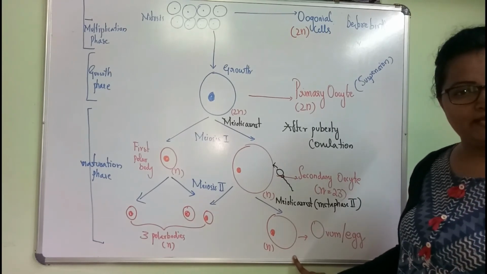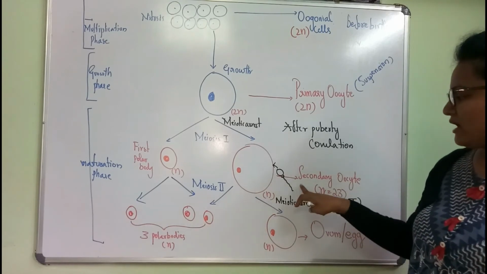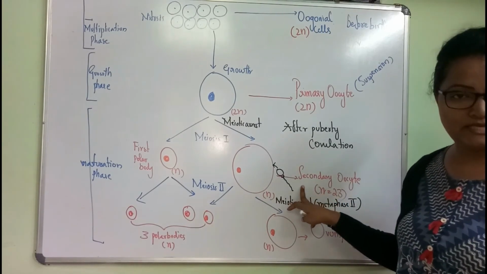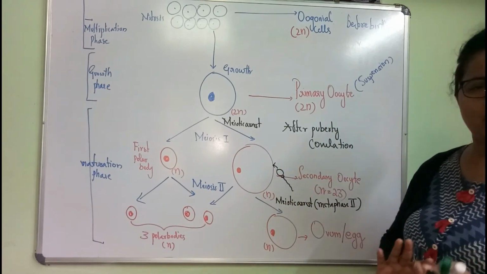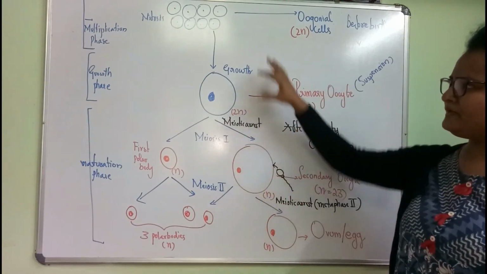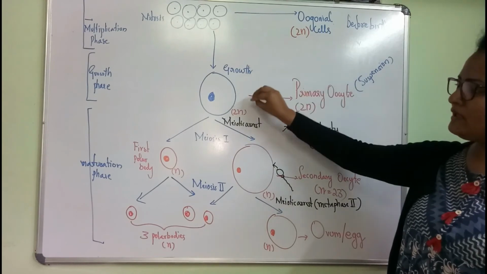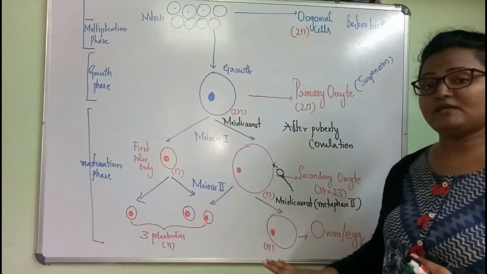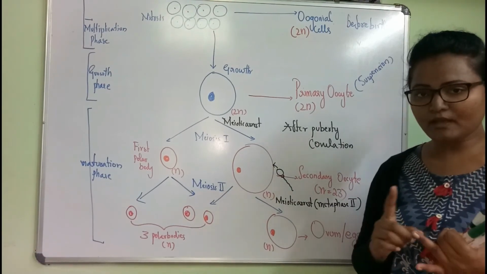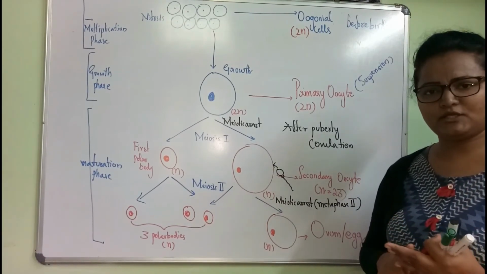But what is released in the ovary? The secondary oocyte. So this is the arrest thing, everything. Other things are similar: the multiplication phase, the growth phase, the maturation phase. The difference is the two arrests: meiotic first arrest, meiotic 2 arrest.